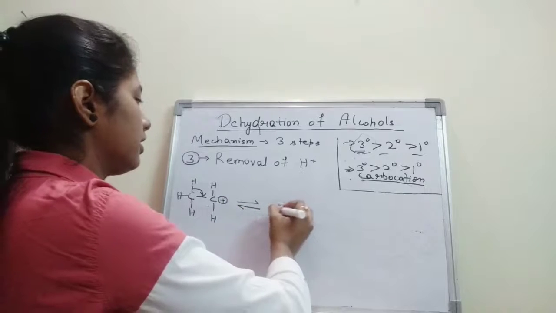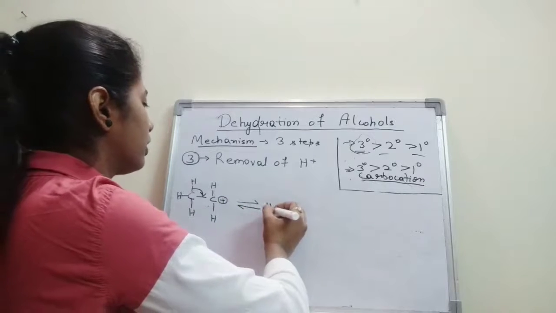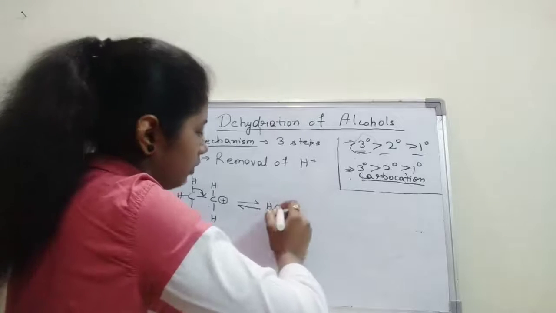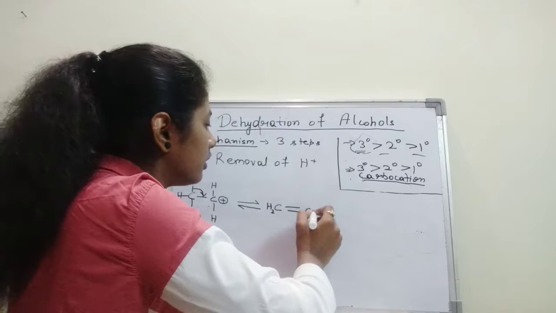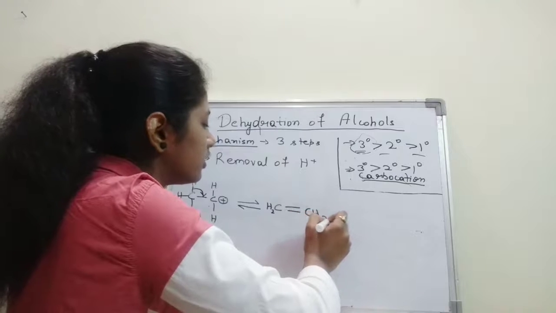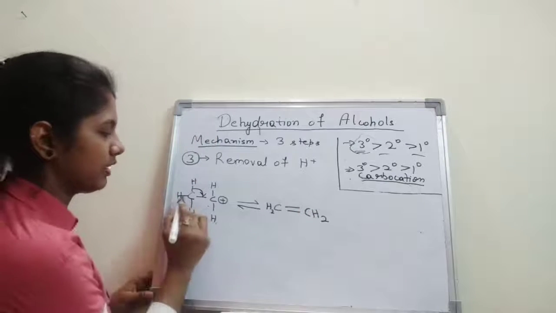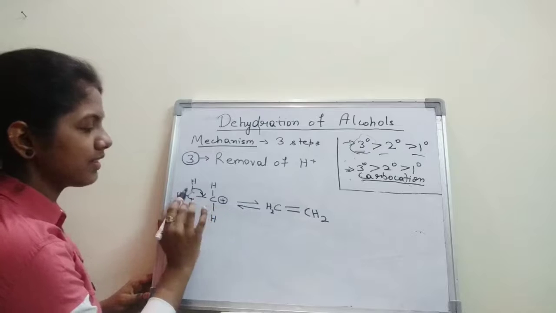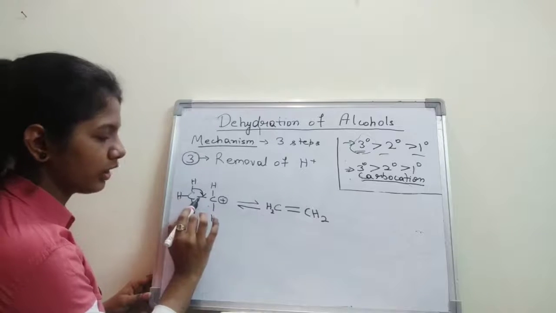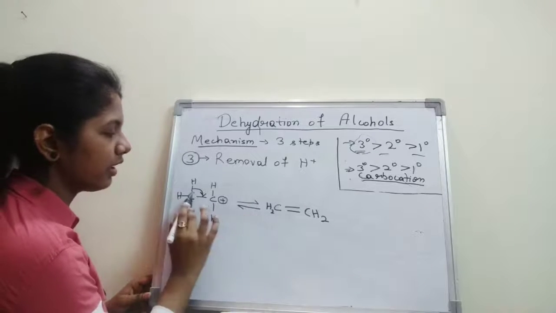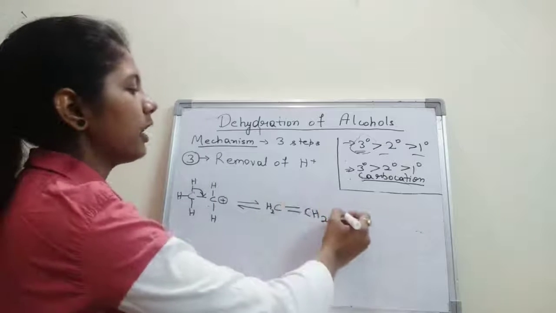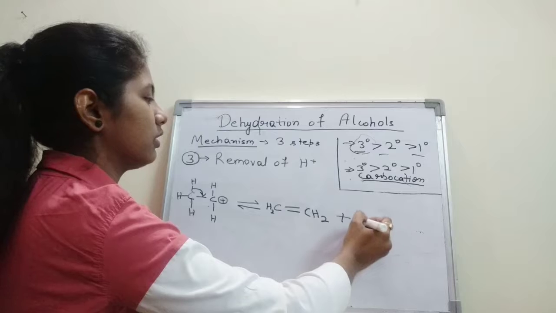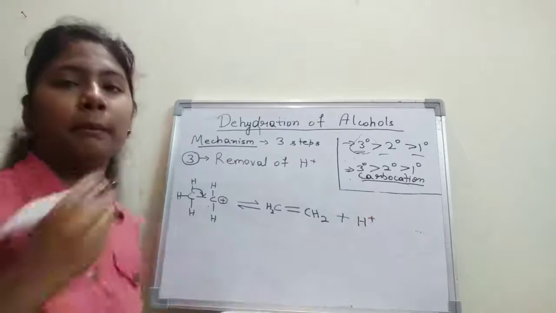We will get CH2 double bond CH2. Since these electrons came here, one single bond was already there, another bond came, so we got a double bond here, and we got here H plus.